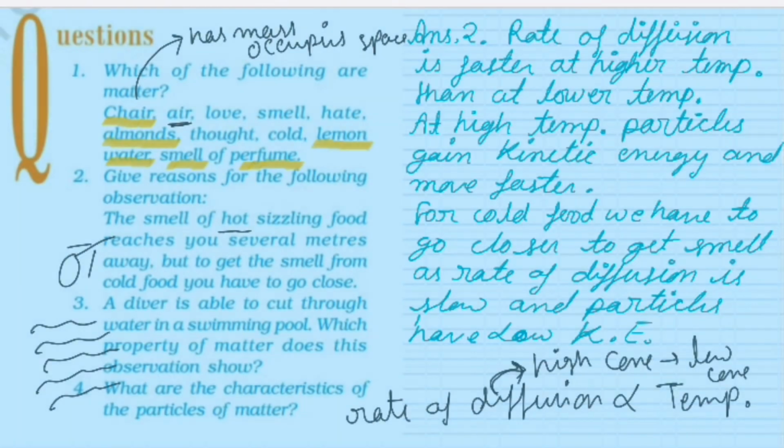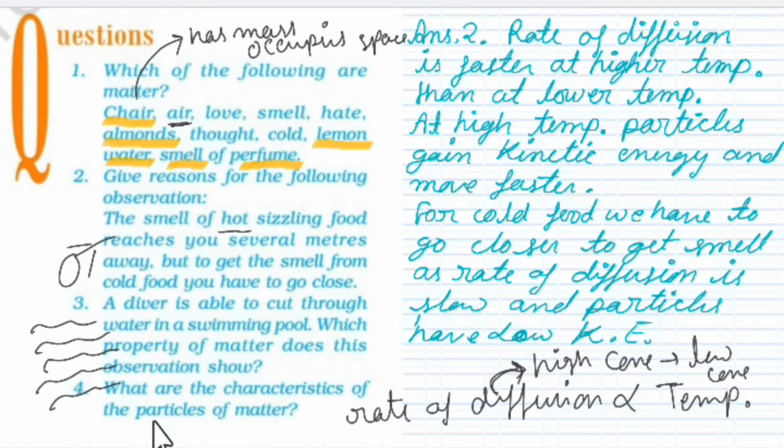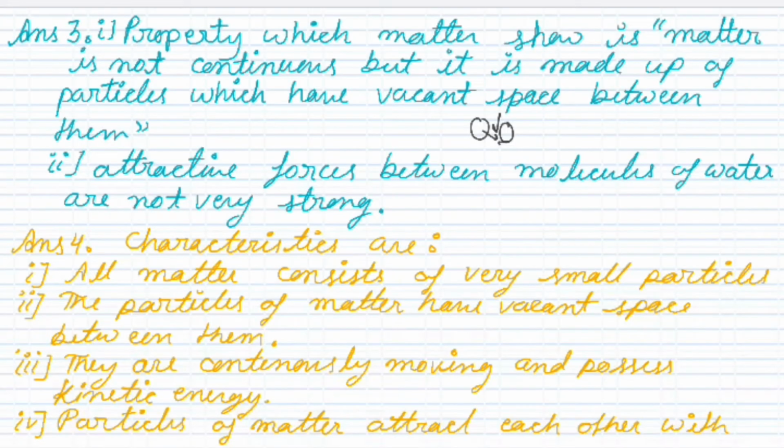Now the fourth question is, what are the characteristics of particles of matter? Whatever activities you have gone through, all the activities explain these characteristics. So this question comes, students, this is an important question. Characteristics of particles of matter are: all matter consists of very small particles. This is the first property.